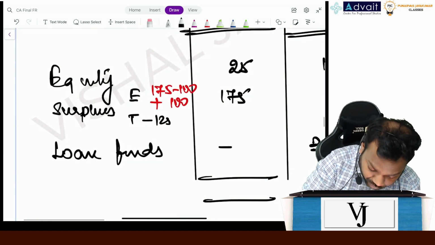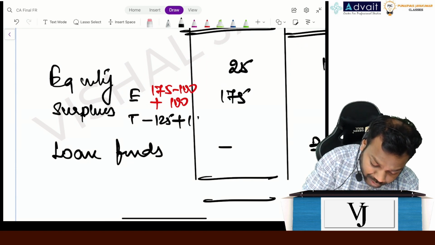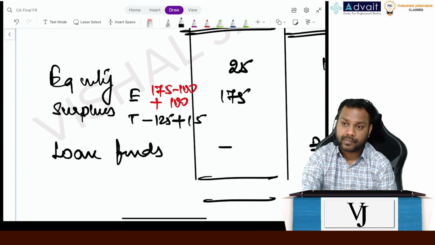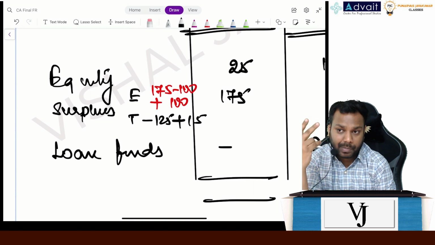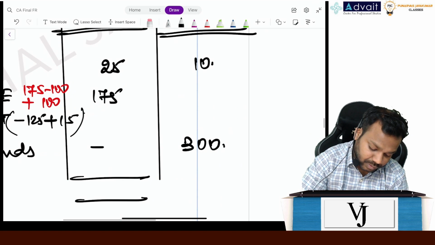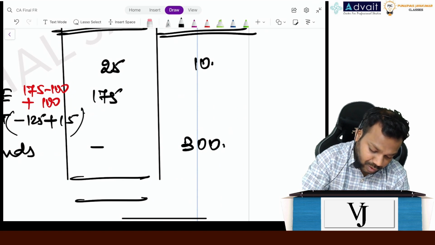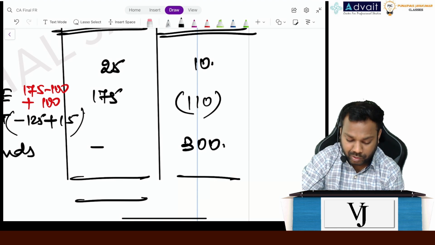Minus 125 was there, plus 15 was there, the securities premium, right? 10 plus 15, 15 was the premium amount. So it becomes how much? Tell me. 110 negative, right? So this is how it will be.